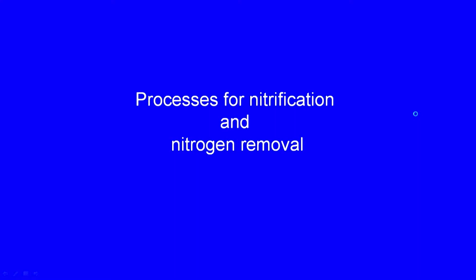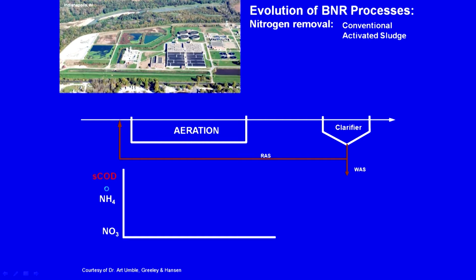So, let us look at the configurations once. Let me change my ink color. So, nitrification and nitrogen removal. Here let us say nitrogen removal, and we have the conventional activated sludge, right. This is the conventional activated sludge. And what do we have here? BOD, and depending upon the solid retention time, the sludge age and the oxygen concentration, you will or can have nitrification. So, during this BOD aeration, you will have the soluble COD being decreased, and ammonia too will be degraded depending on how you are maintaining it. If ammonia is being oxidized, nitrates will also increase.